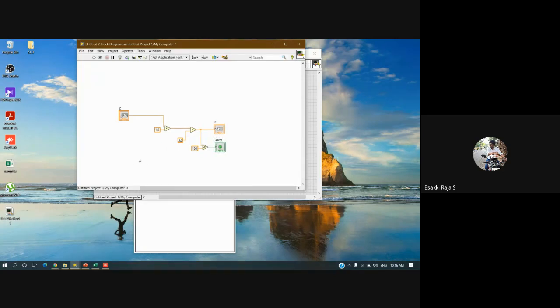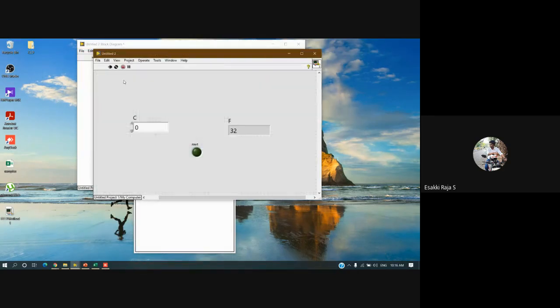Here I'll give continuous run. Whatever value I give, the corresponding Fahrenheit value will be displayed. Now you can see the Fahrenheit value is 86. Once it crosses 100, this alert Boolean is getting enabled.